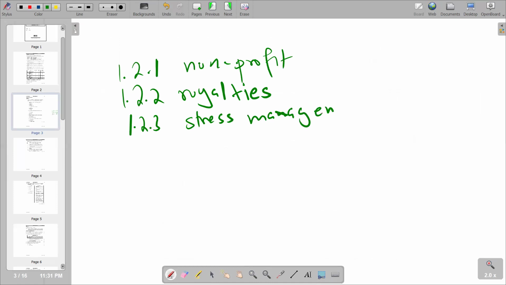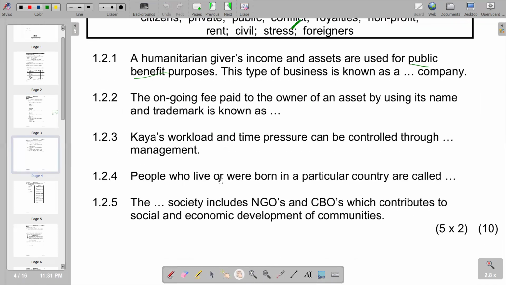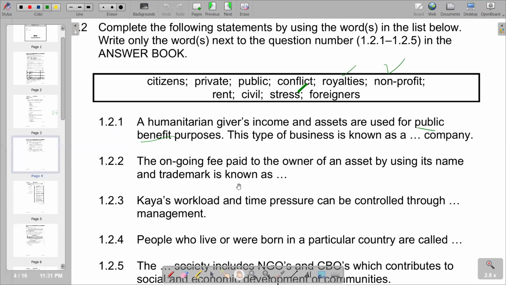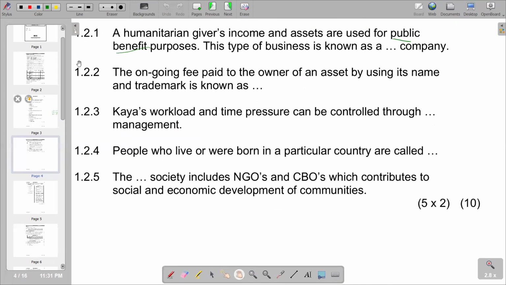Stress management. When we go to the next part of the question, then we've got 1.2.4. It says people who live or were born in a particular country are called. We'll check again according to responses, but we've got citizens here, which is the correct response that we have. 1.2.4, we are saying citizens.